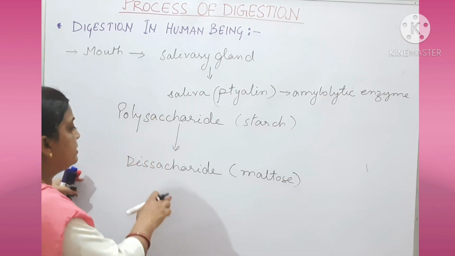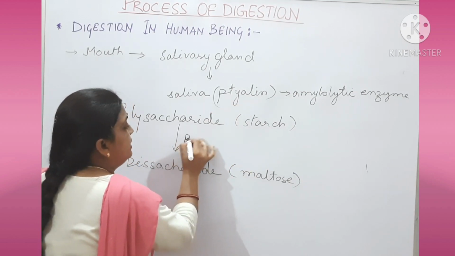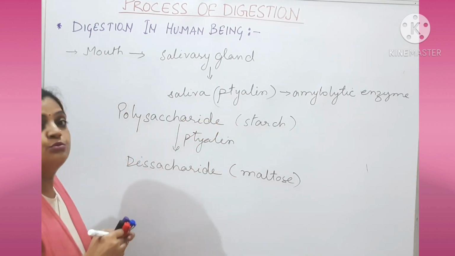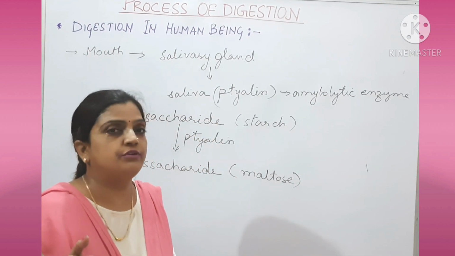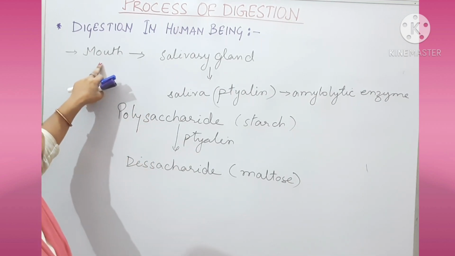So here it is changing into disaccharide maltose with the help of the ptyalin enzyme. And this ptyalin is very important to know because it is a common question asked from the examination point of view. So this is the change which is taking place in the mouth.